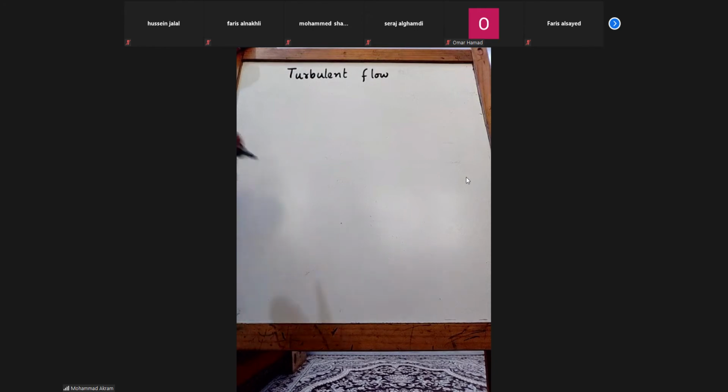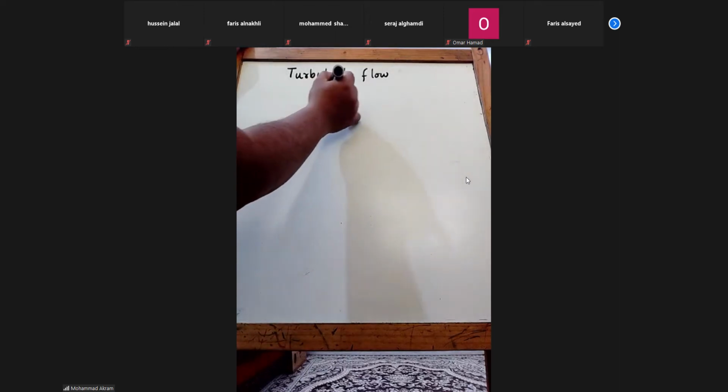So a flow through small pipes or at low velocity is usually laminar flow. Whereas if the diameter is large or the velocity is high or it has less viscosity, then it is turbulent flow.